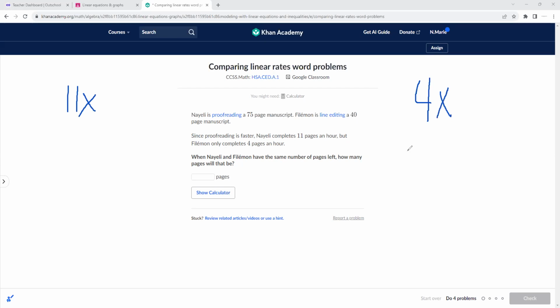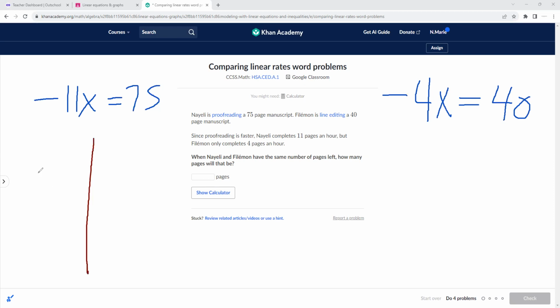Okay, so they have a total. She has a total of 75. And he has a total, so it's going down. Okay, and he has a total of 40. So we can fill out a table. This is a trickier question.